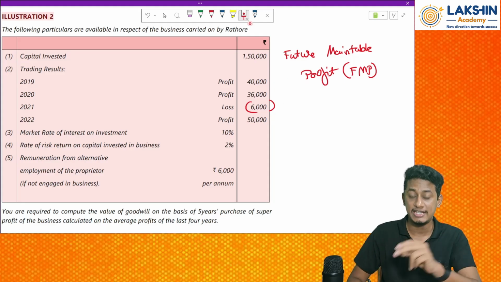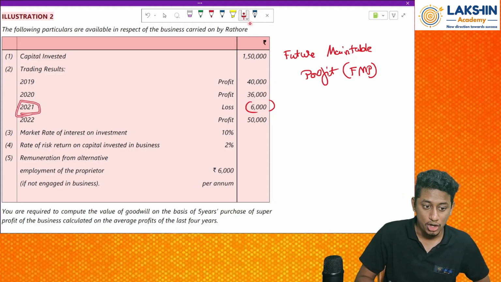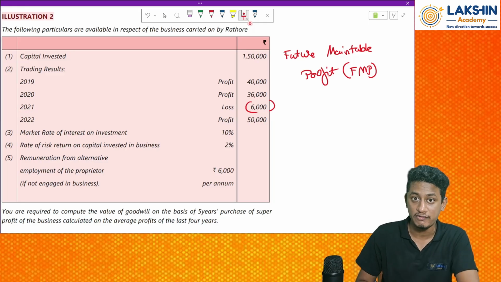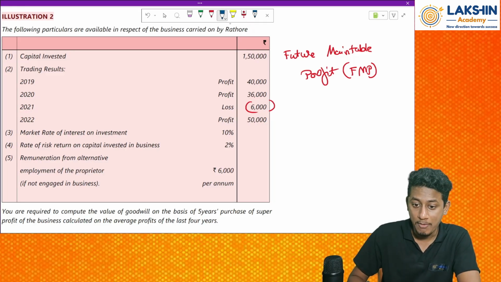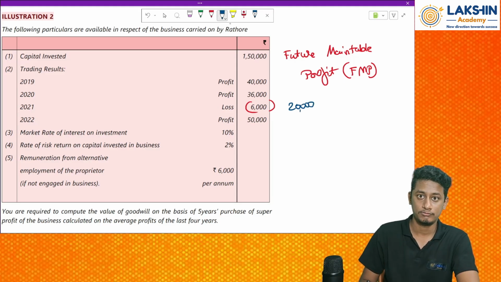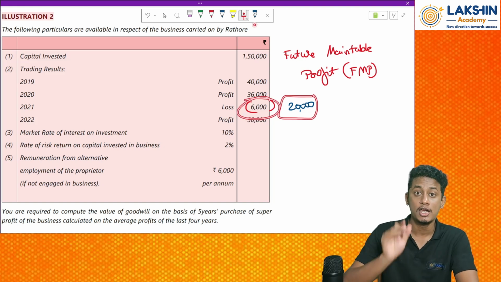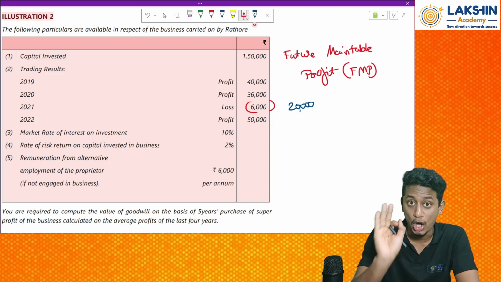Which might vary. Let us assume this loss is incurred because of a factory lockdown, where an amount of rupees 20,000 was a loss. Because of this, after considering this loss, my profit is what? My loss is how much? Rupees 6,000. My loss is rupees 6,000.